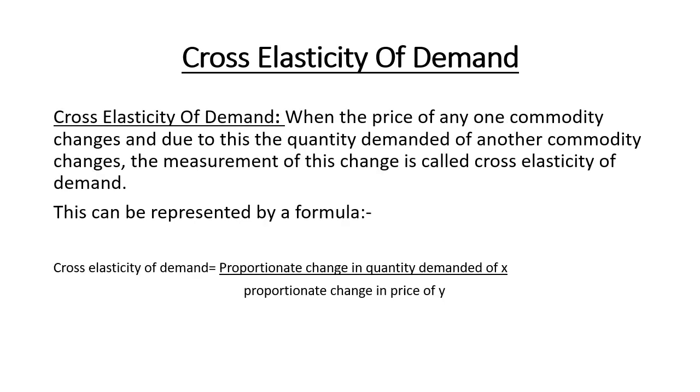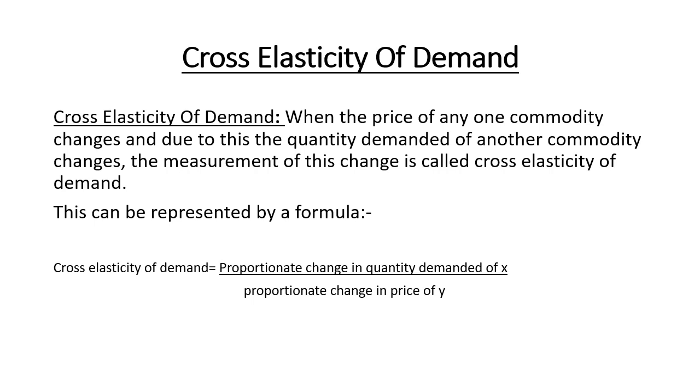In the next slide, we see cross elasticity of demand. As the word cross signifies, there are two commodities. One may be taken as X, the other may be taken as Y. We have already studied substitute goods, that the price change in one commodity affects the demand of the other commodity.